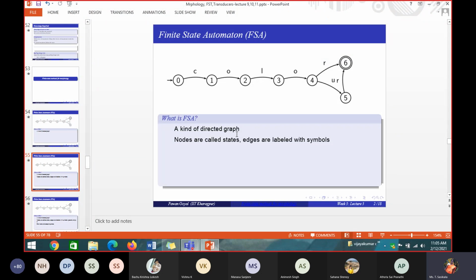For example, in the figure shown here, we have 6 different nodes, all called states, and edges between the nodes, labeled with certain symbols. For example, between node 0 and node 1, there is an edge labeled C. Sometimes it may be empty for certain categories of automaton, or sometimes labeled with some labels. We have a start node and an end node. Node 0 we call the start node, and also the final state.